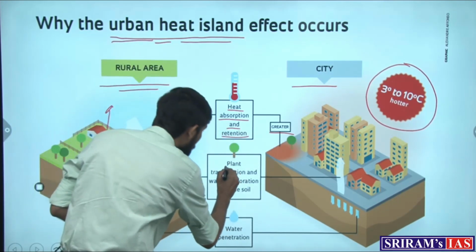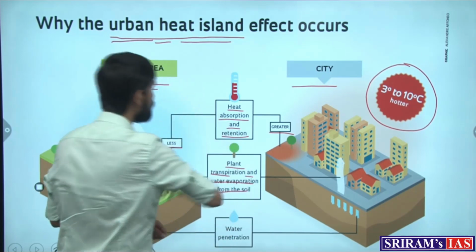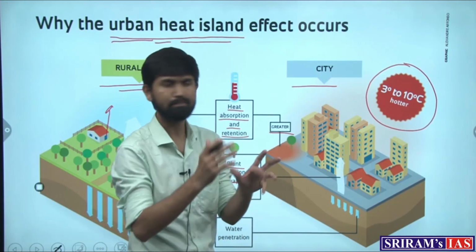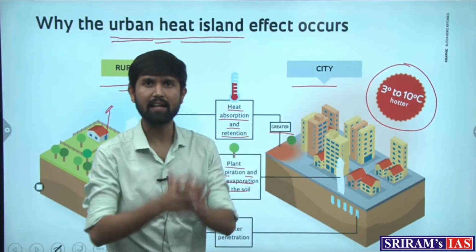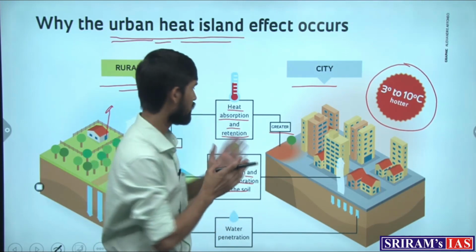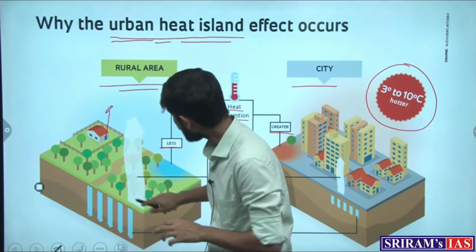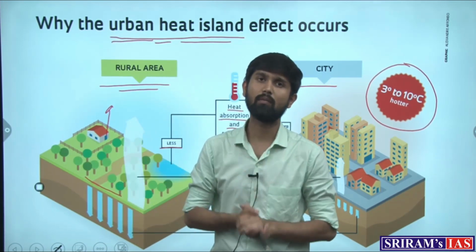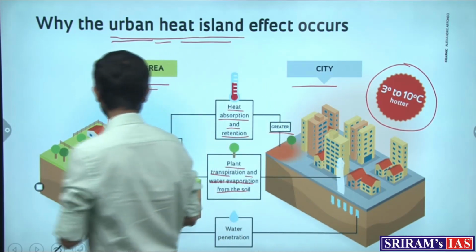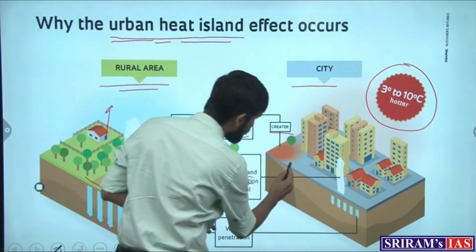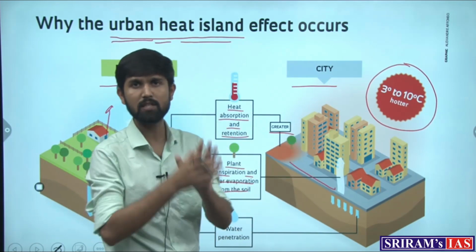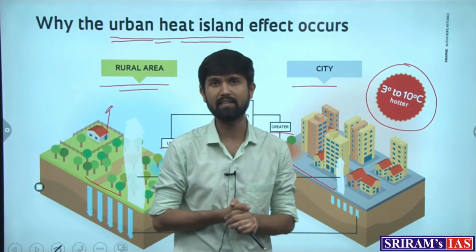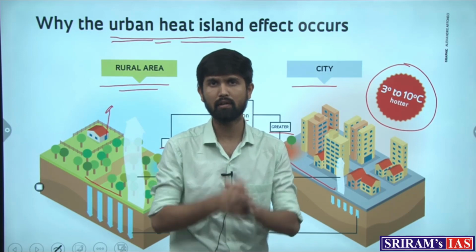That's what we saw. And plant transpiration and water evaporation from the soil is also less in the urban area. When water is received in the rural area, due to the lack of concrete roads and with normal soil being there, the water percolates down into the soil, which again improves the temperature of the area. But due to concrete roads and other such surfaces in the urban spaces, the water over here is also not able to reach the soil, further impacting the heat of that particular urban space.